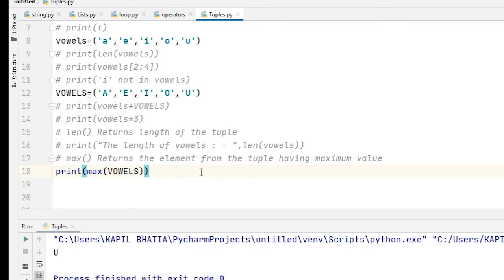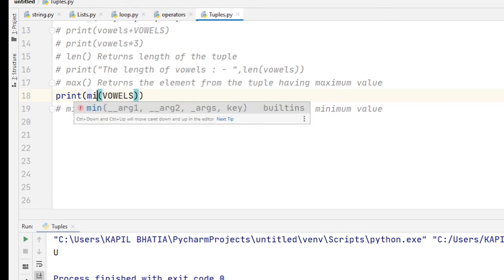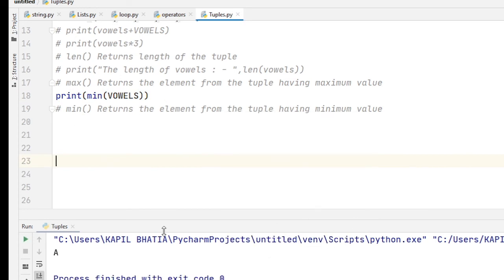Same way we can use min method also. Max method returns the element from the tuple having the maximum value, while min method returns the element from the tuple having the minimum value. So if I write min here, you will find the output as A. I hope you understand how to use min method with tuple elements.